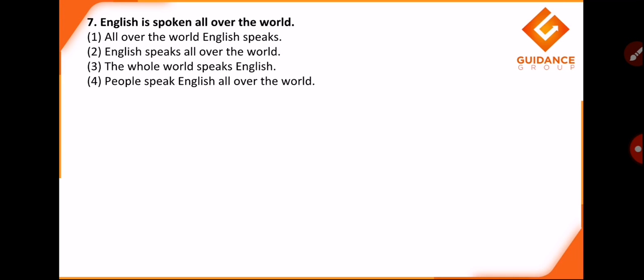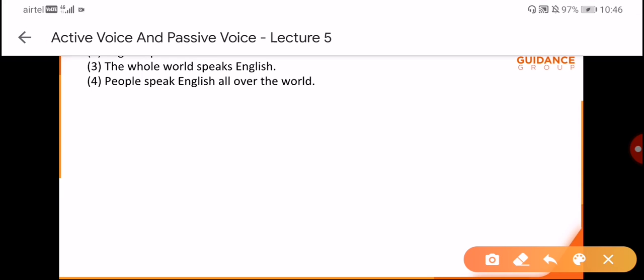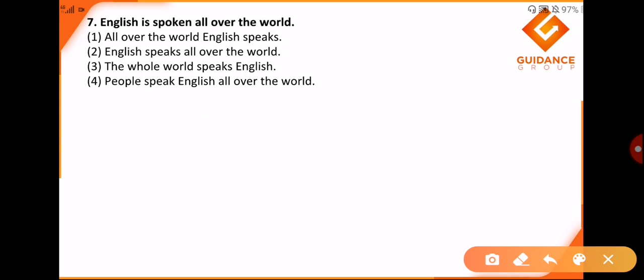It says English is spoken all over the world. Now this is a very generalized statement, where English is the subject. Fair enough. Now when we change this voice, let us see what happens. First option says all over the world English speaks. Now this is absolutely absurd according to grammatical rules. English does not speak, it is a language. So even this changes the entire meaning.